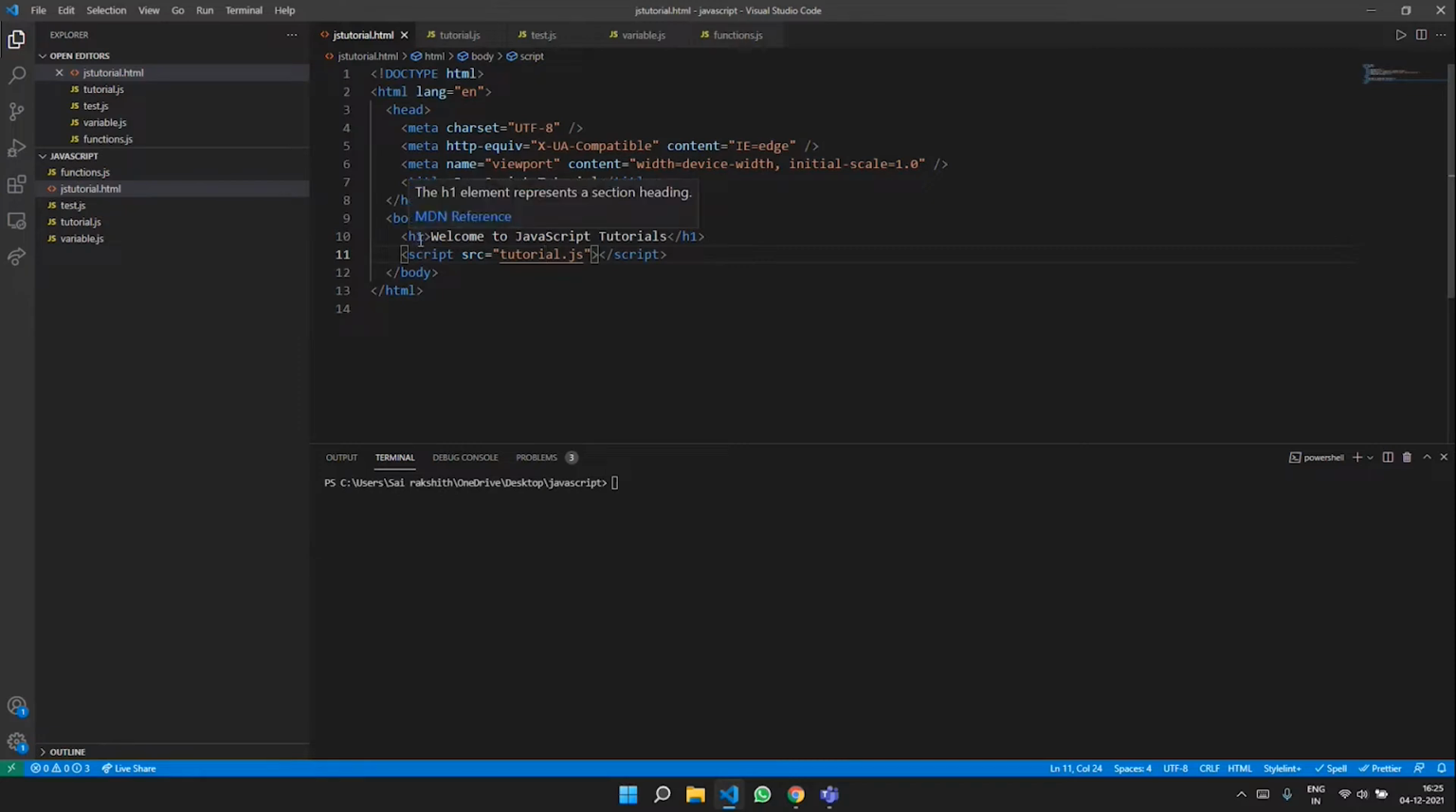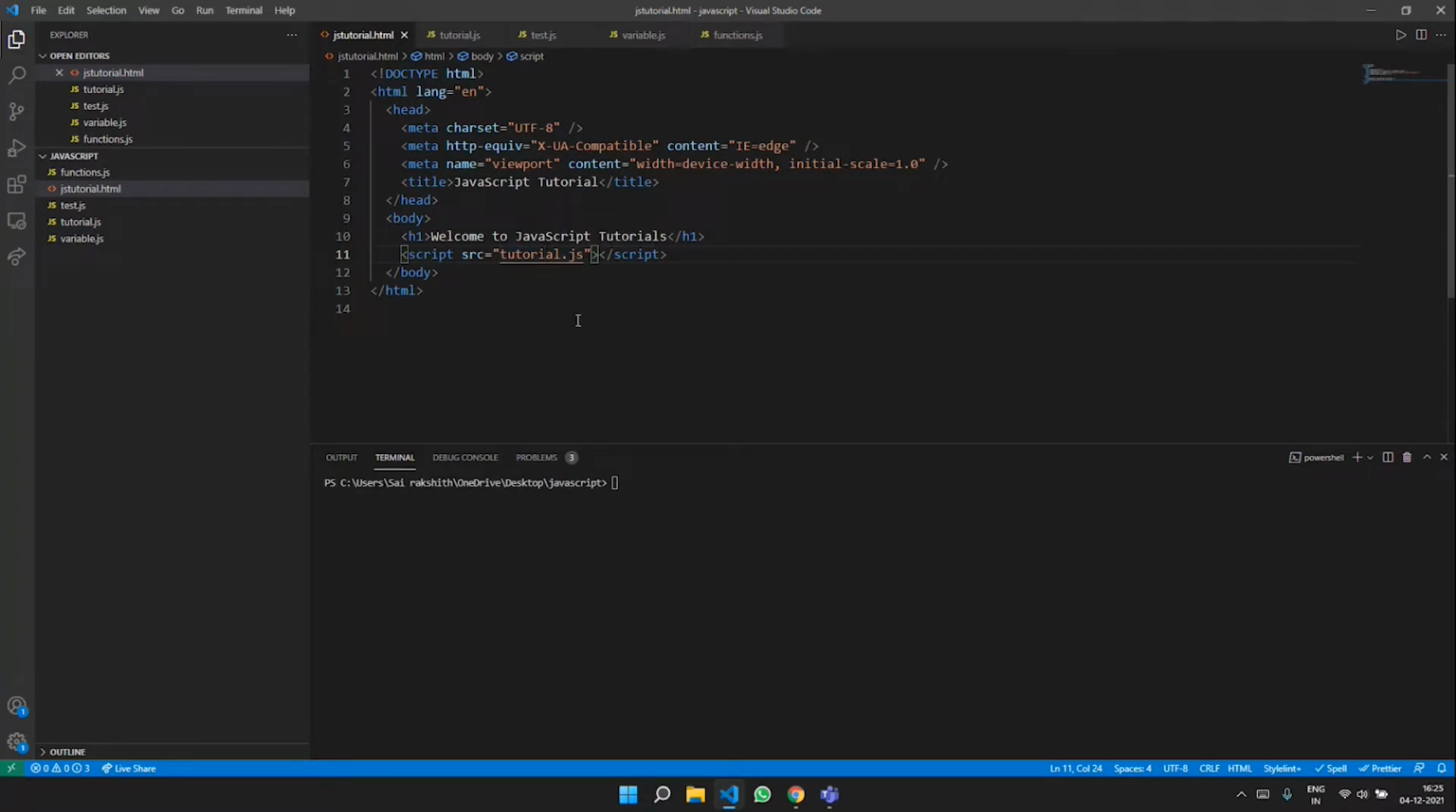There is a heading or H1 tag which says welcome to JavaScript tutorial, and there is a script tag. The script tag is used to link your project to the JavaScript file, and here the JavaScript file is tutorial.js. And how would you know whether it's linked? When you click on tutorial.js, you are automatically redirected to the tutorial.js page, as shown.